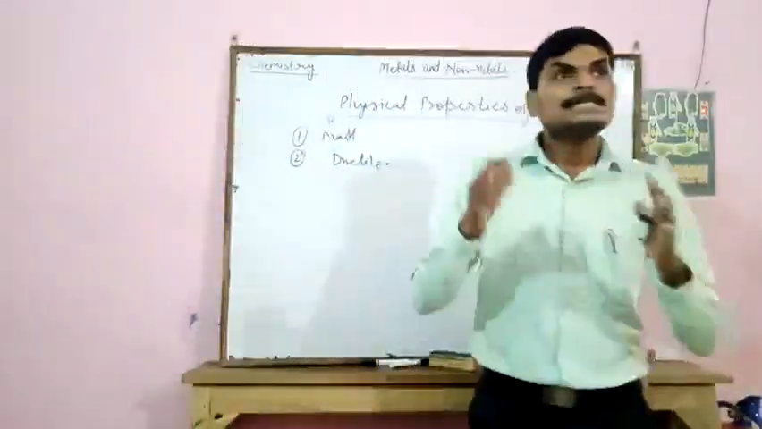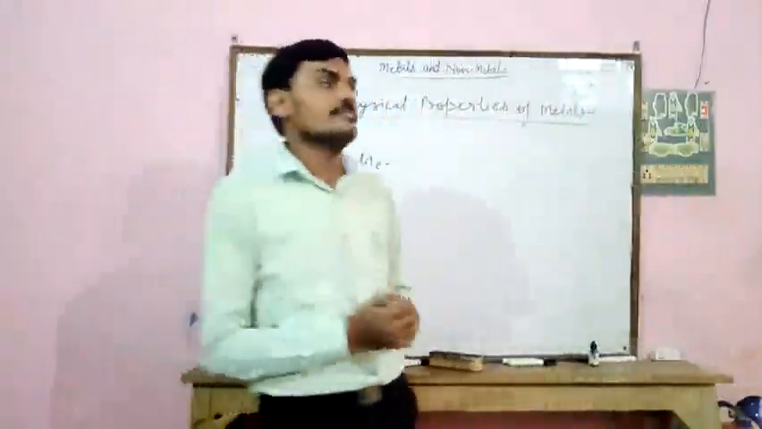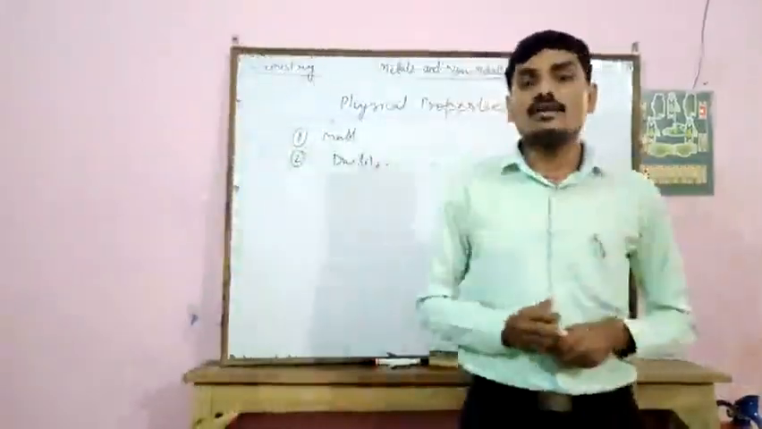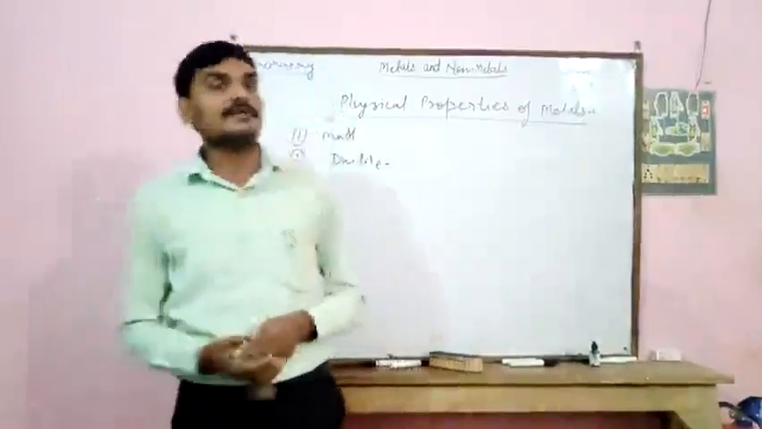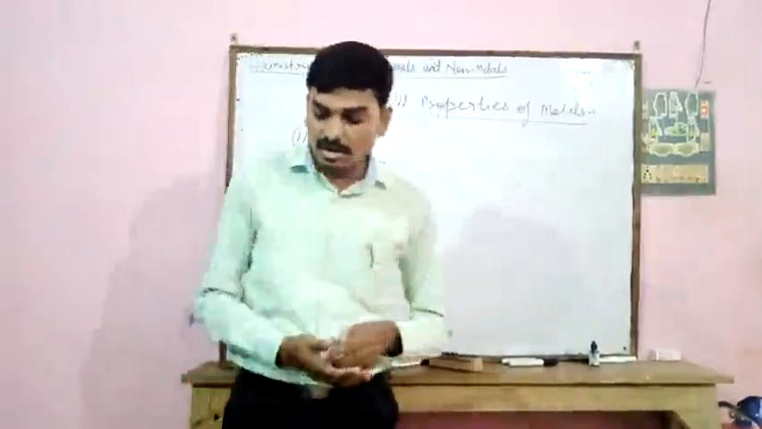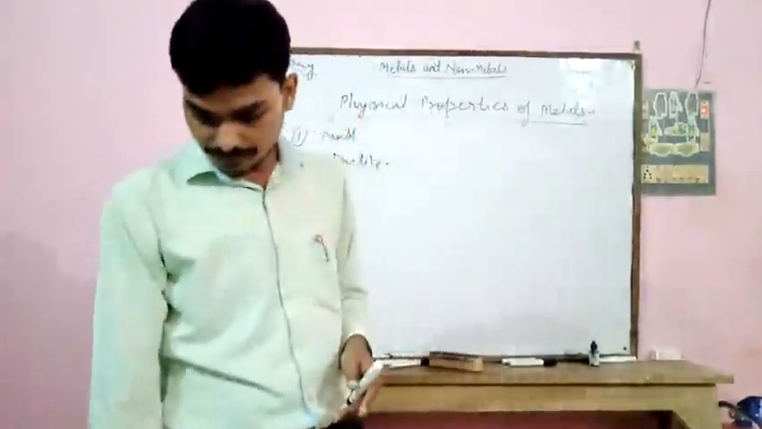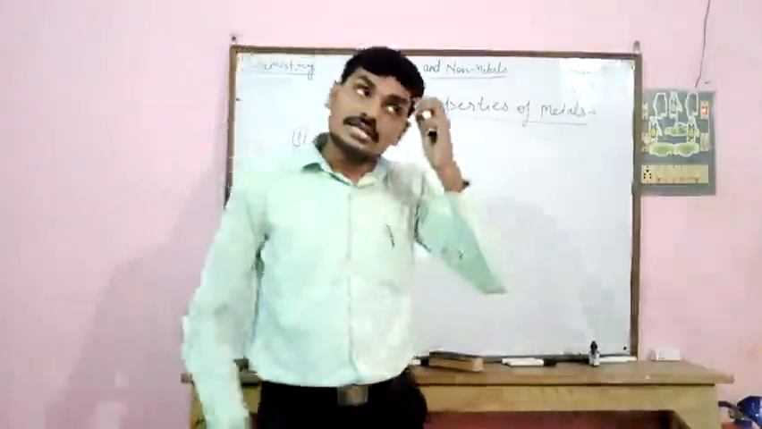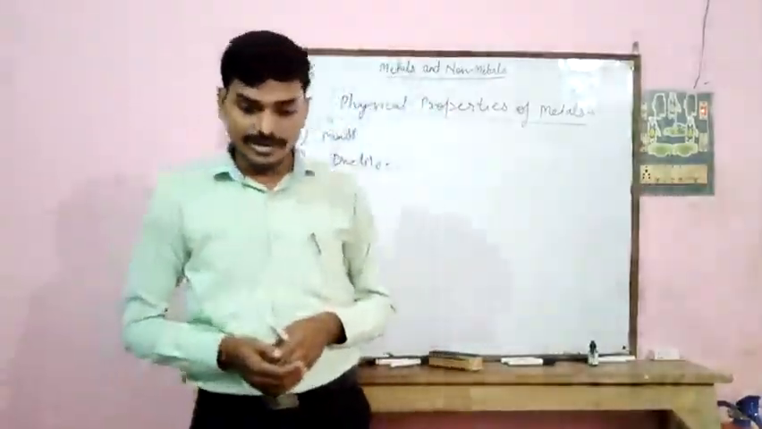Out of all the metals, silver is the best conductor of electricity and the best conductor of heat, whereas lead is the poorest conductor of heat.